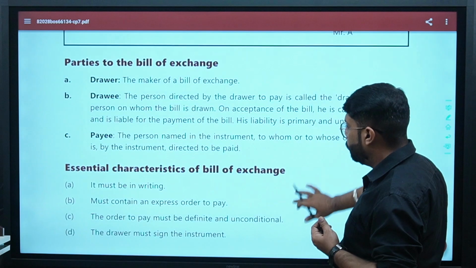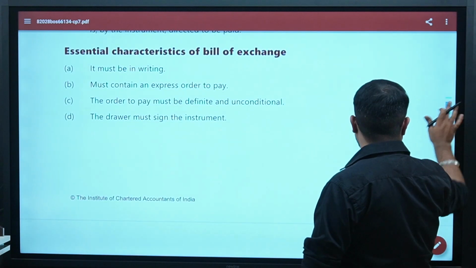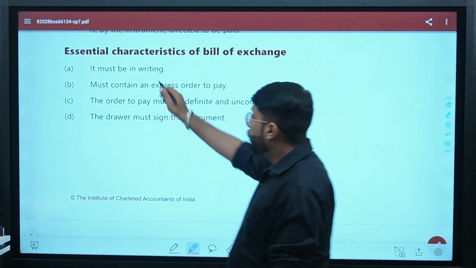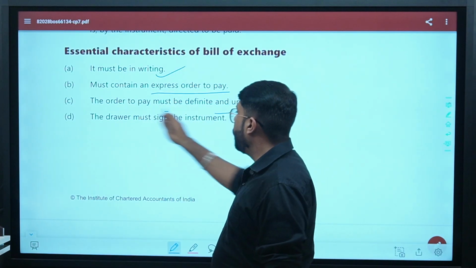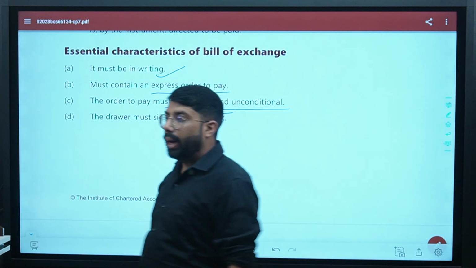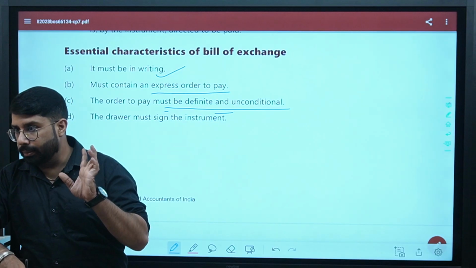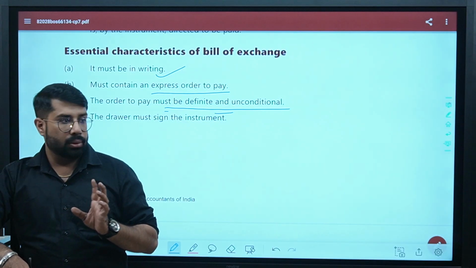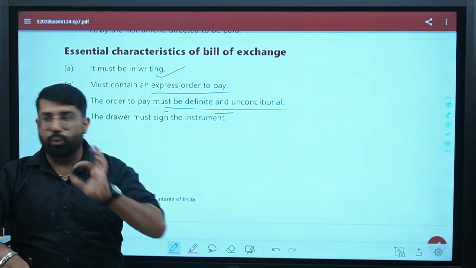Some characteristics of bill of exchange are the same as those we have studied before. The features of a negotiable instrument: it should be in writing, and must contain an express order to pay. The order to pay must be definite and unconditional. What do you mean by definite? What do you mean by unconditional? Unconditional means there should be no condition upon the payment, and definite means certain. It means everything should be clearly written. There should be no confusion.